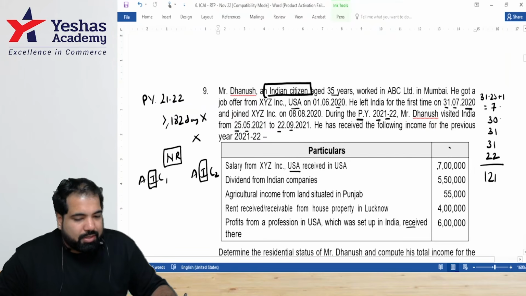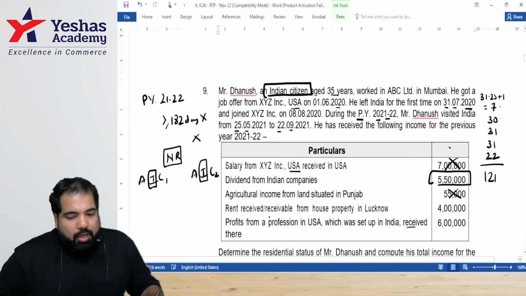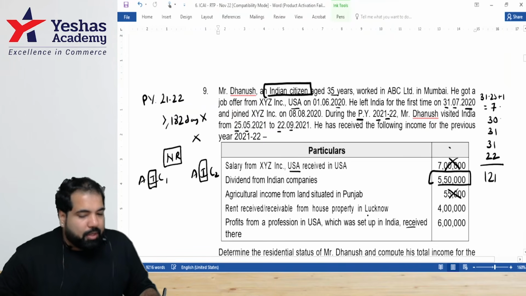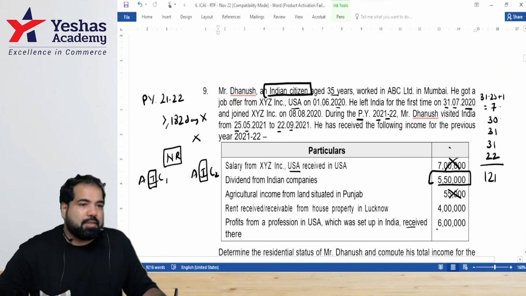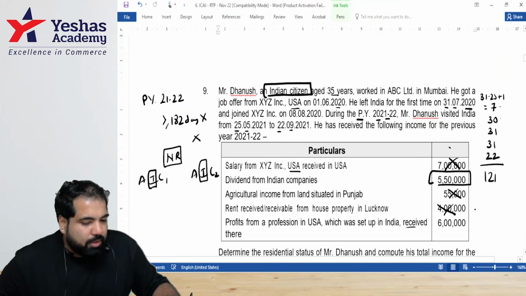Salary received in US? No. Dividend from Indian income? Yes. Agriculture income in Punjab? No. Rent received or receivable from a house property in Lucknow? Yes. But 4 lakh minus 1 lakh, so how much will that be? 2 lakh 80,000. And be very careful, guys.